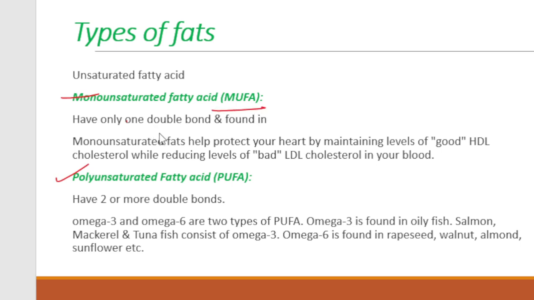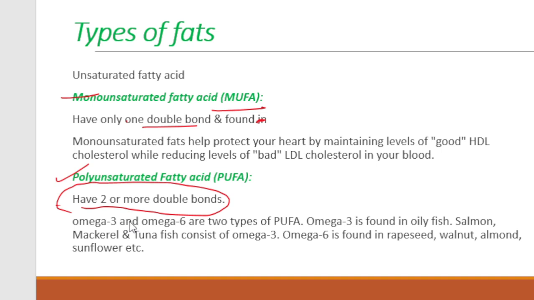Monounsaturated fats have only one double bond, as the name suggests: mono means single, only one double bond. Polyunsaturated fatty acids have two or more double bonds. Poly means more than one, two or more double bonds. These are polyunsaturated fatty acids.